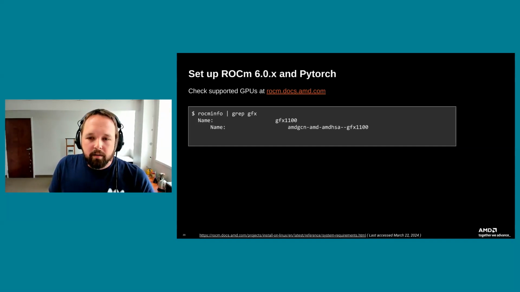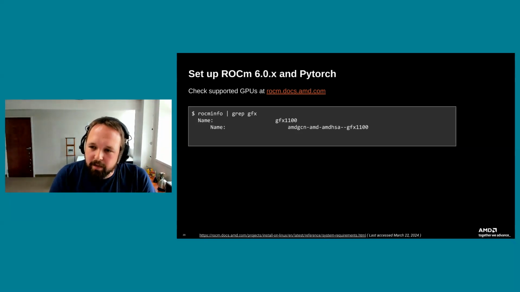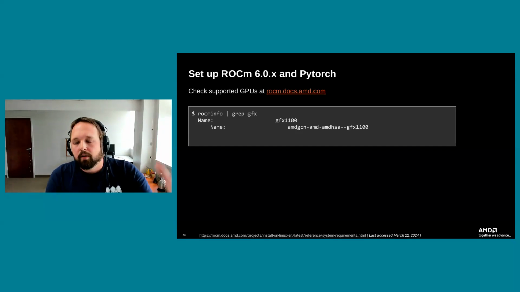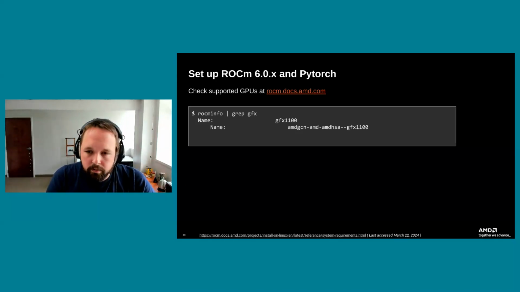I'll throw out a caveat here that I did not put in the slides, but I do want to mention: if you do have an integrated GPU, it will not be supported in ROCm. You'll actually have a pretty rough time. So you definitely want to make sure you have not just the correct GFX version, but a discrete GPU that plugs into a PCIe slot, or an Infinity Fabric if you're on an HPC system. Again, those supported GPUs you can find in the ROCm documentation, underneath the system prerequisites section of their installation documentation.